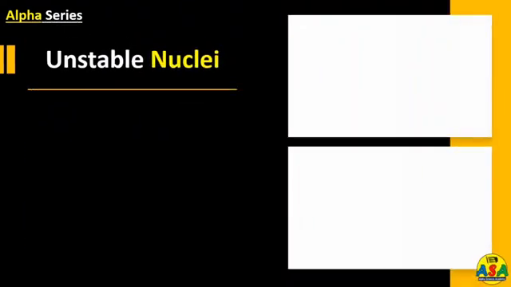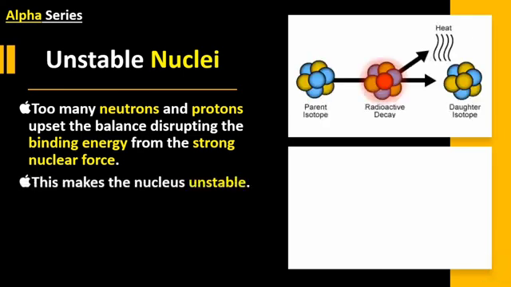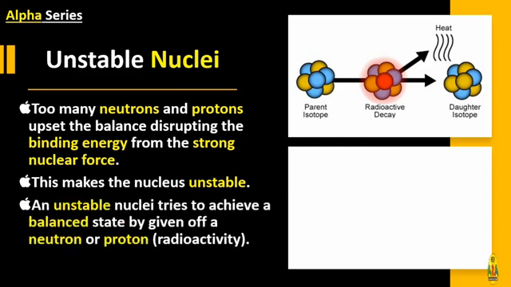Unstable nuclei. Too many neutrons and protons upset the balance inside the nucleus, disrupting the binding energy from the strong nuclear force. In this way, the nucleus becomes an unstable nuclei. And an unstable nuclei tries to achieve a balanced state by giving off a neutron or proton.